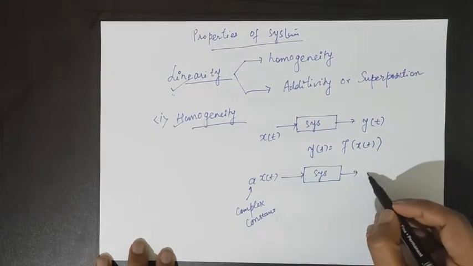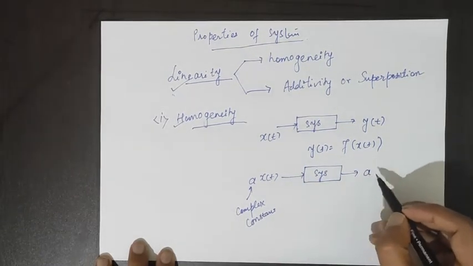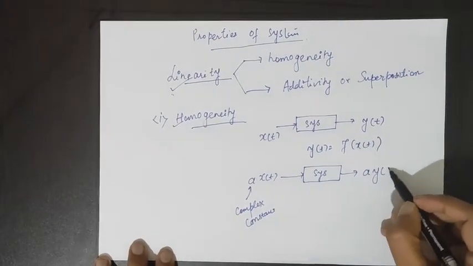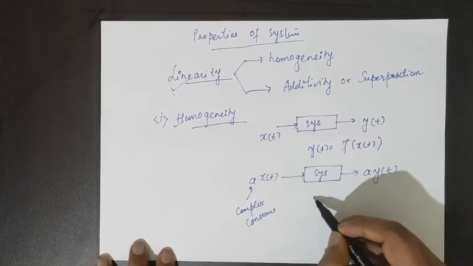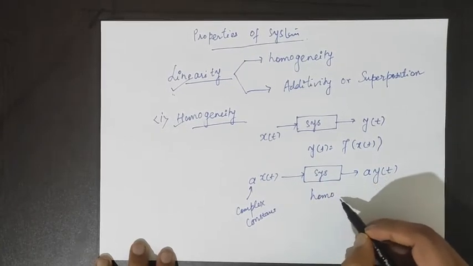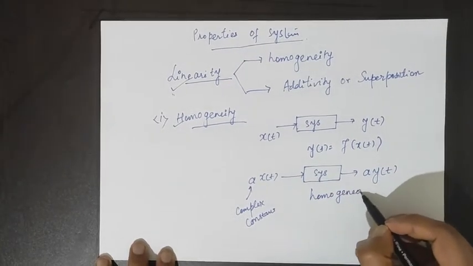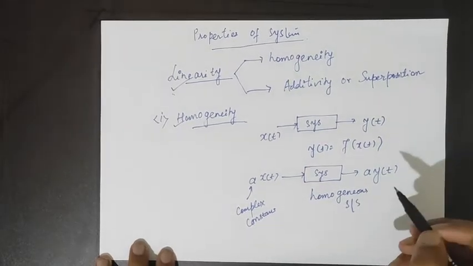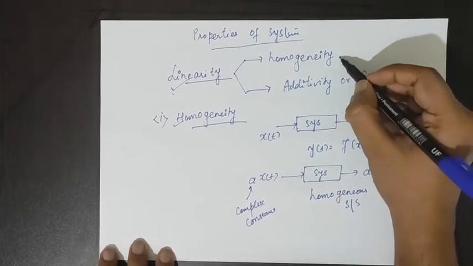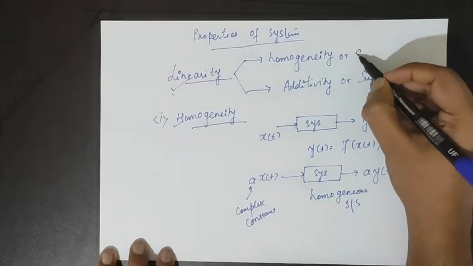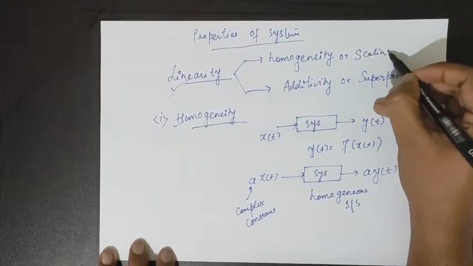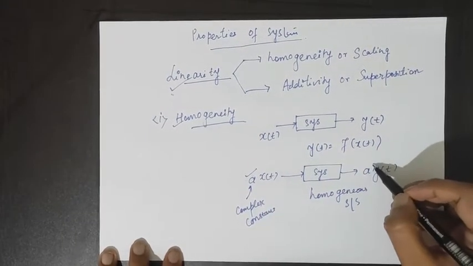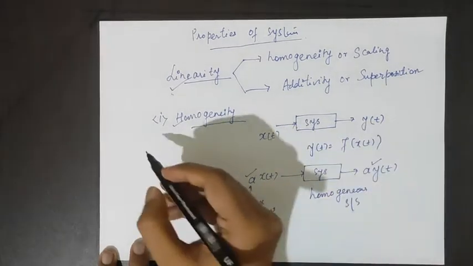In that case, if the output is also scaled by the same constant, then this system is called a homogeneous system. You can also write it here, homogeneity or scaling. If the input is scaled by some constant, the output is also scaled by the same constant.